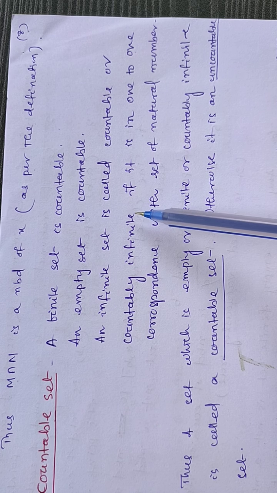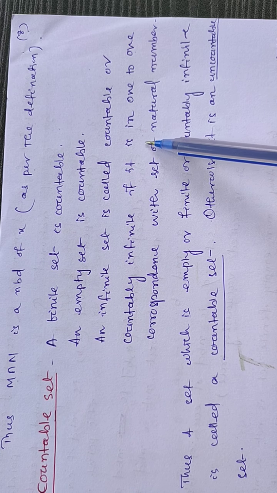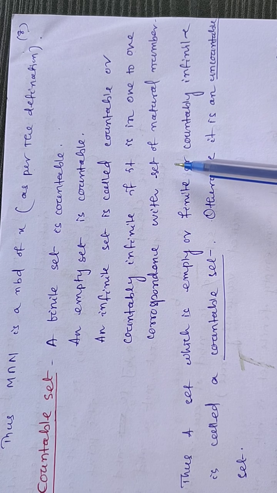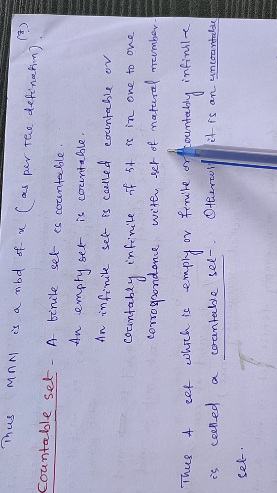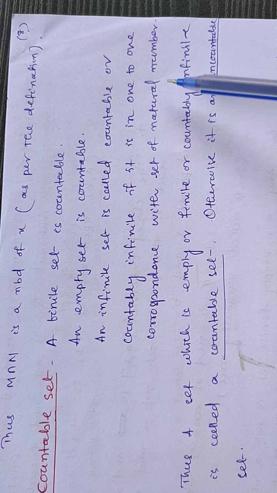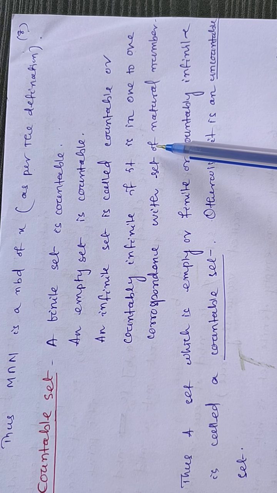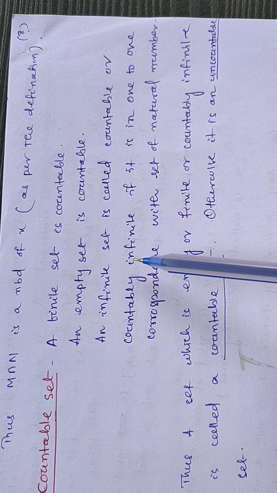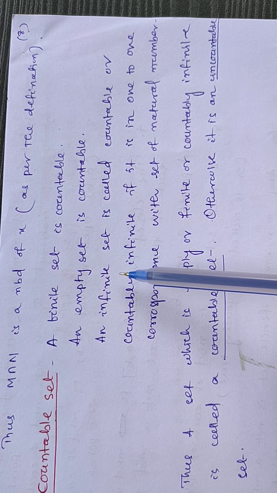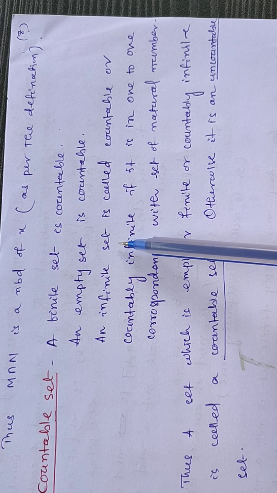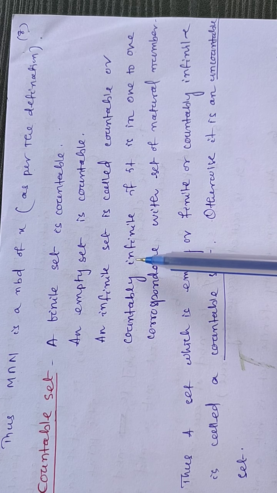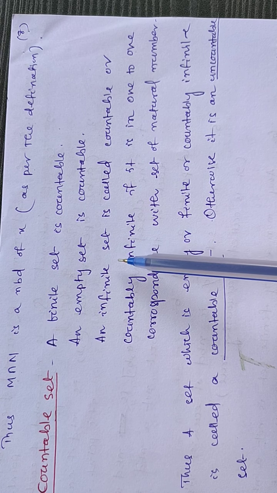It is called countably infinite if it is in one-to-one correspondence with the set of natural numbers. That means the set of natural numbers 1, 2, 3, 4, 5, etc., up to infinity. If we can set up a one-to-one correspondence with that infinite set, then we say that that infinite set is countably infinite. Even if there are infinitely many, we can count them.